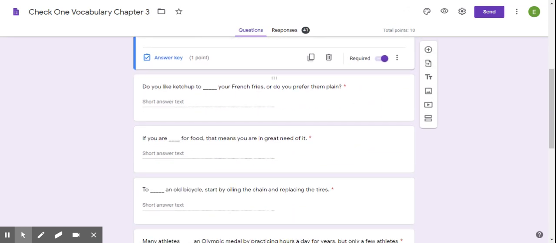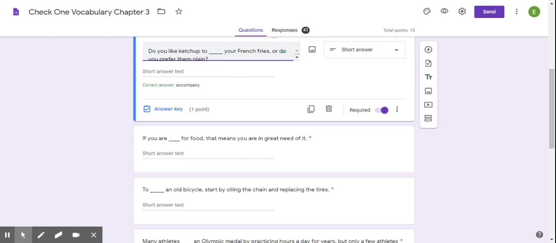The next sentence is, do you like ketchup to blank your french fries or do you prefer them plain? So do you prefer ketchup to accompany your french fries, or do you prefer them plain? Do you want the ketchup to go with them or not?